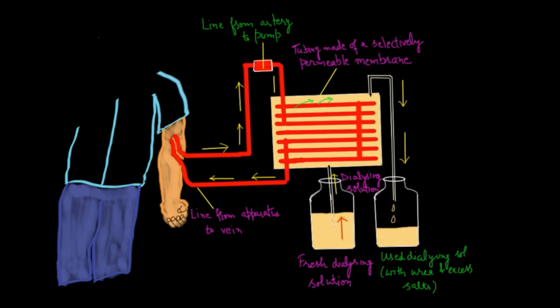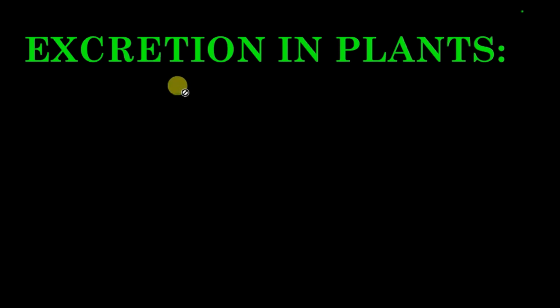It is surgically removed from the body of the donor, and then it is implanted inside the body of the recipient. So this is how kidney transplantation can also help to save the life of the patient. Now let's have a look at excretion in plants. Excretion in plants is very simple.